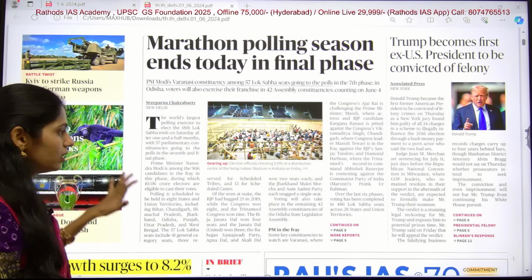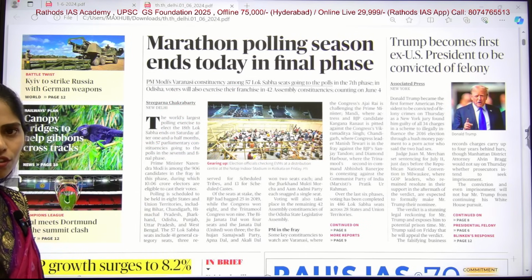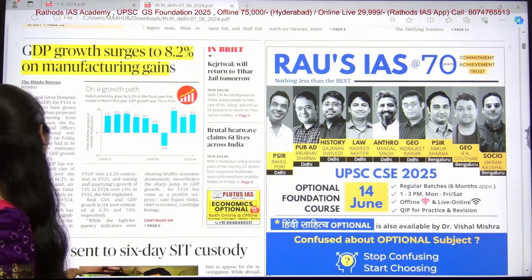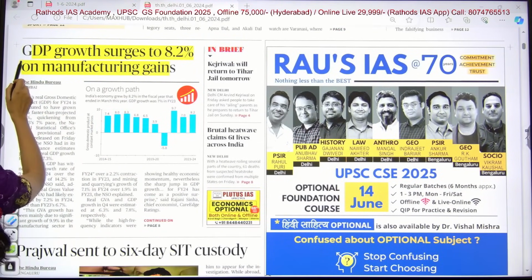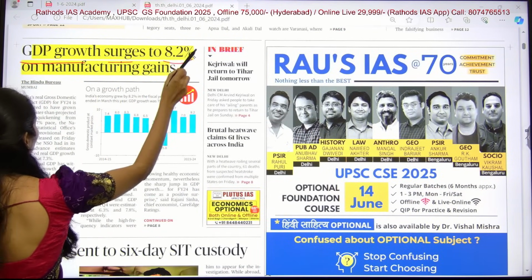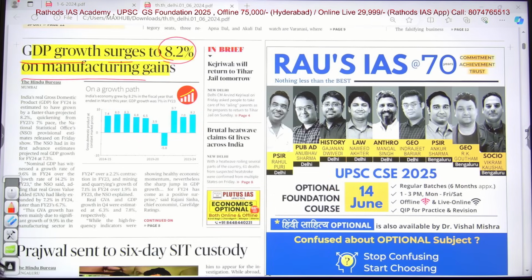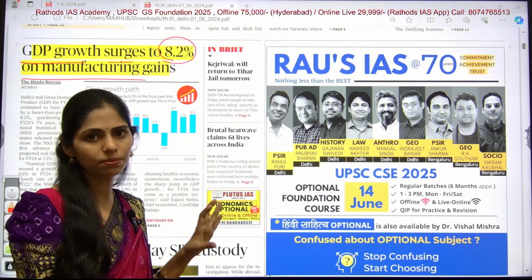And now this is the front page of the Delhi edition of The Hindu. There is one important article on your front page. It is about GDP growth surging to 8.2% on manufacturing gains. So this article is talking about GDP growth.